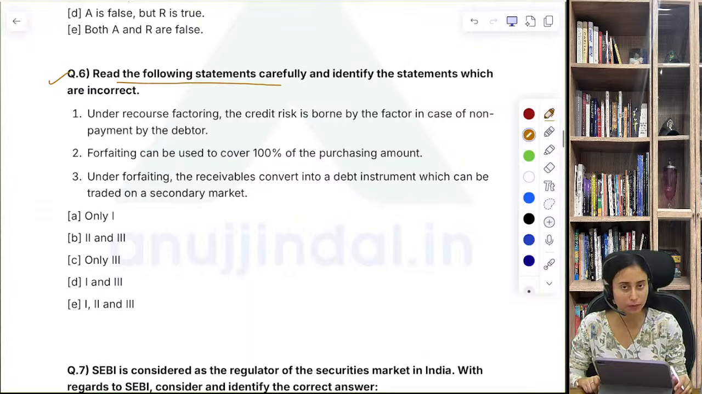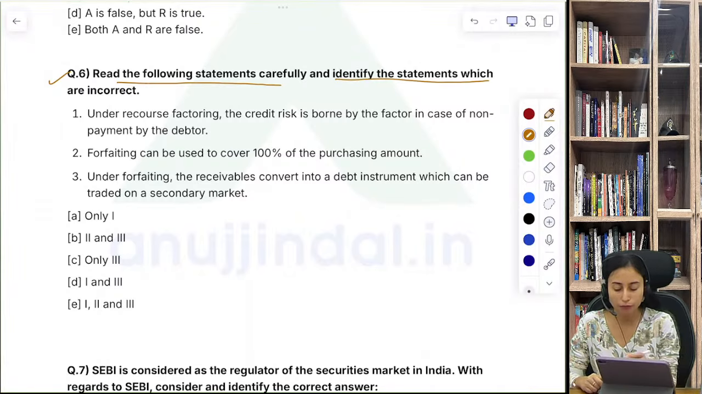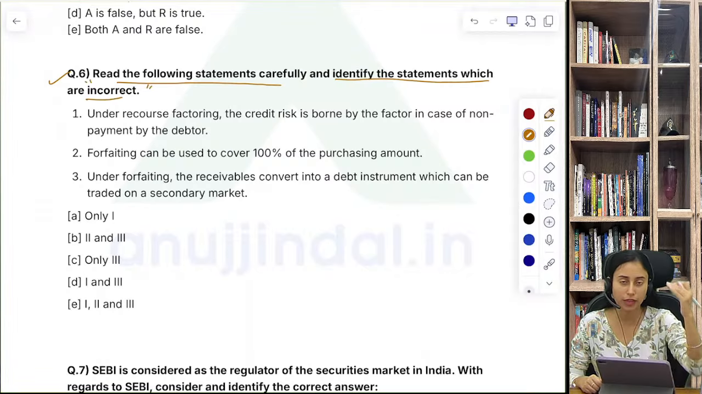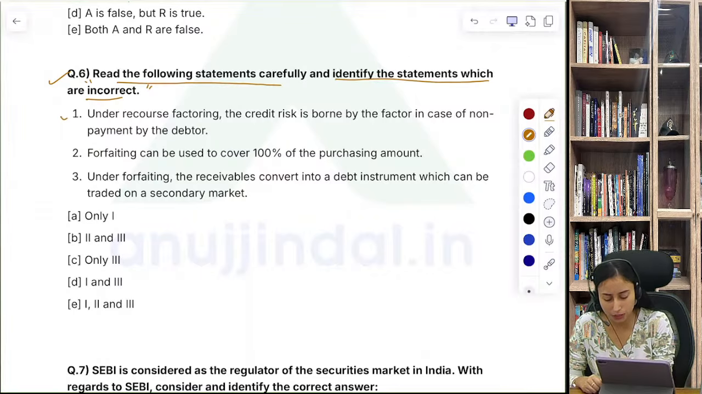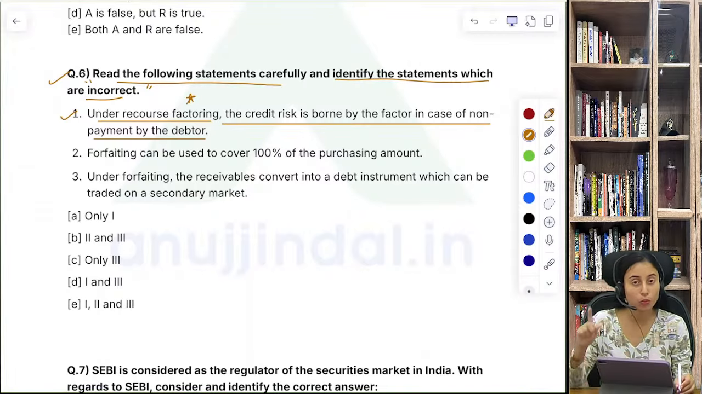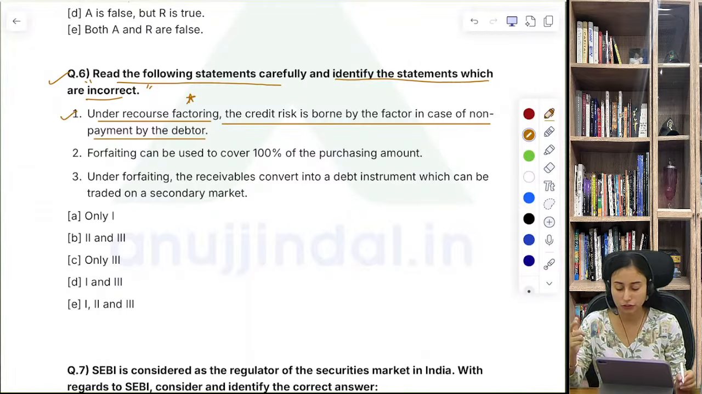Read the following statements carefully and identify the statements which are incorrect. So you have to read the question again very carefully. They are asking for the incorrect answer. There are some statements given to you. Let's read them out. It says under recourse factoring, the credit risk is borne by the factor in case of non-payment by the debtor. For solving this, you must know what recourse factoring is. Let's move to the second statement.